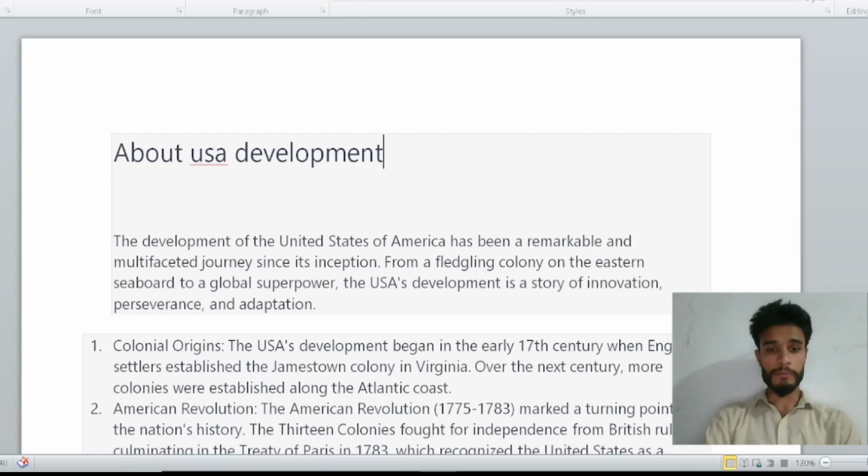The development of the United States of America has been a remarkable and multifaceted journey since its inception.